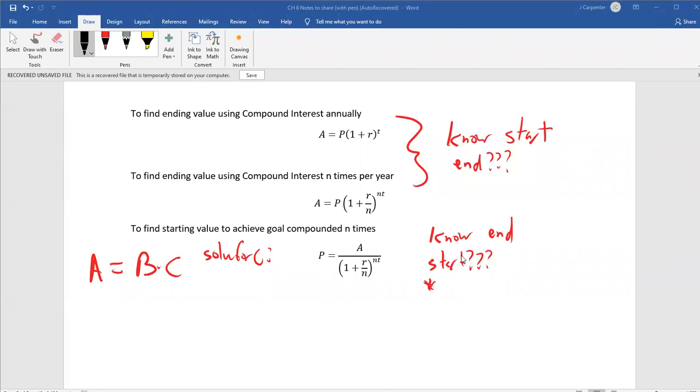Well, you can use this formula if you're compounding in times. Now, what if it's compounding annually? Can we not use this formula? Well, sure you can. You just make the n a 1.